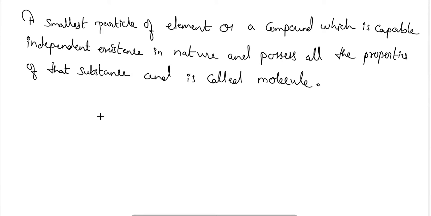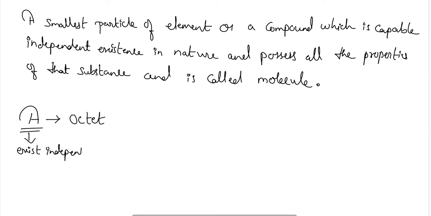So, for example, let's take an element A. Due to the inability to attain the octet, this element A will not be able to exist independently in nature.